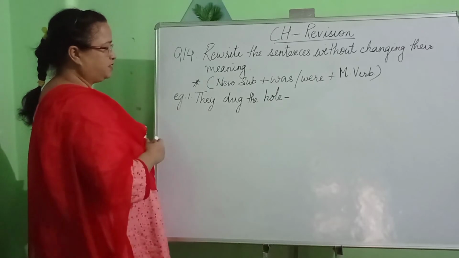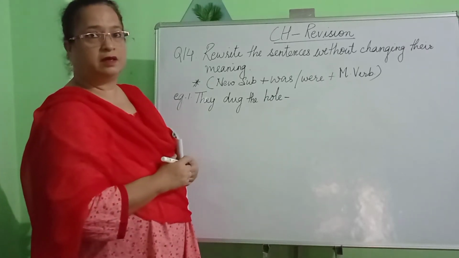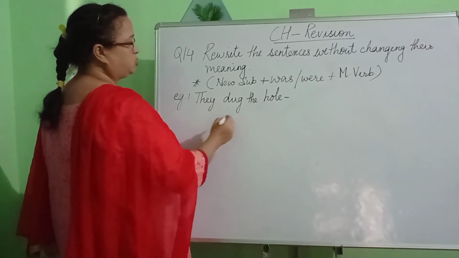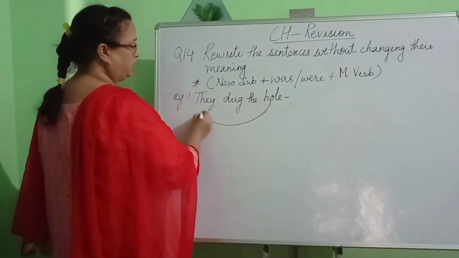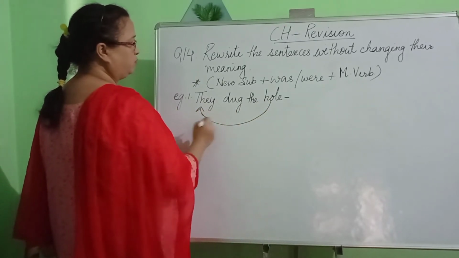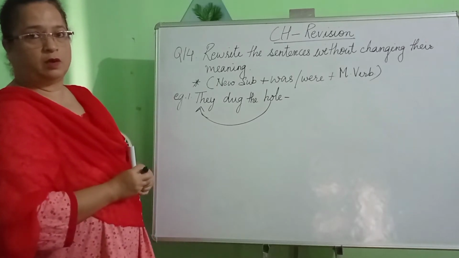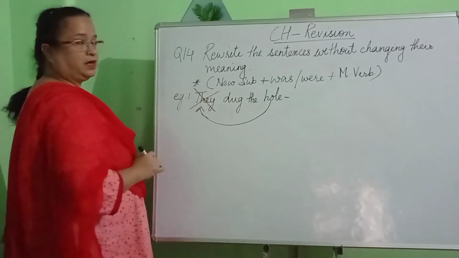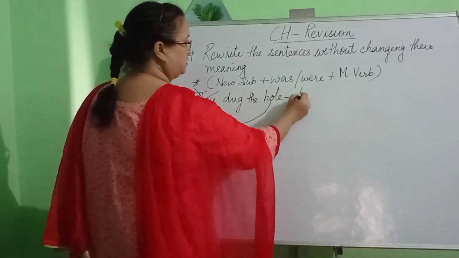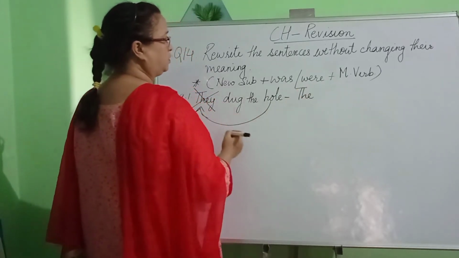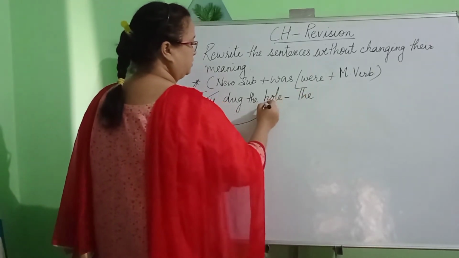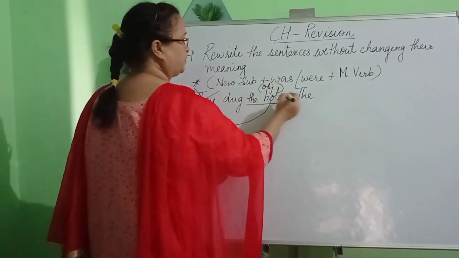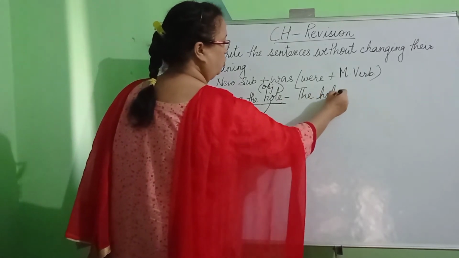Now, children, if you have a look at the first example that I have written, they dug the hole. Now, what do we need to do? We need to change places. That means we will bring the hole over here and we will rewrite our answers. In this, children, we do not need to write the old subject while writing the answer. We will begin our sentence with the words that are in the object place. So we will write the hole.